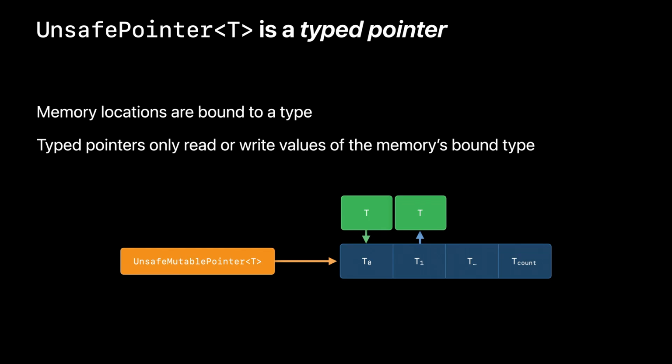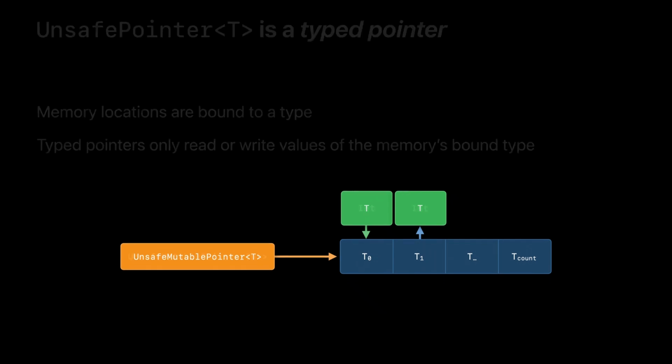Unsafe pointer's type parameter indicates the type of value expected to be held in memory. We call this a typed pointer. In Swift, the rule for typed pointers is strict and simple. Conceptually, the memory state includes the type that a memory location is bound to. That memory location can only hold values of that type. As a type-safe API, unsafe pointer only reads values of that type from memory, and unsafe mutable pointer only reads or writes values of that type.